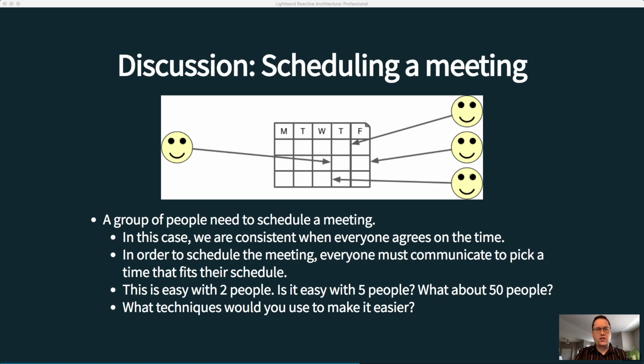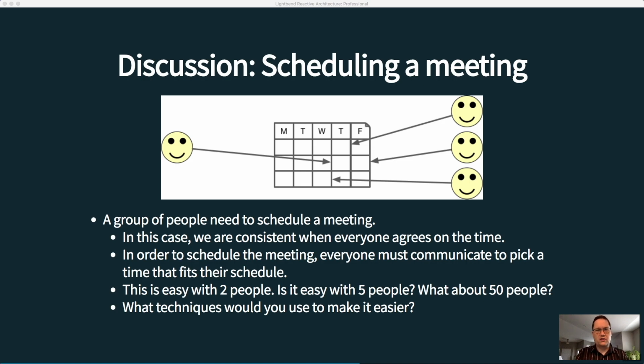So in the discussion for this case, we're going to use the scenario of a group of people who have to schedule a meeting. Now, we're going to say that they are consistent or they are coherent when everyone agrees on the time. So we have, say, 4 or 5, however many people that all need to schedule a meeting. When they agree on the time for that meeting, that's when we say we are consistent. In order to do this, everyone's going to have to communicate with everybody else to figure out what fits their schedule.